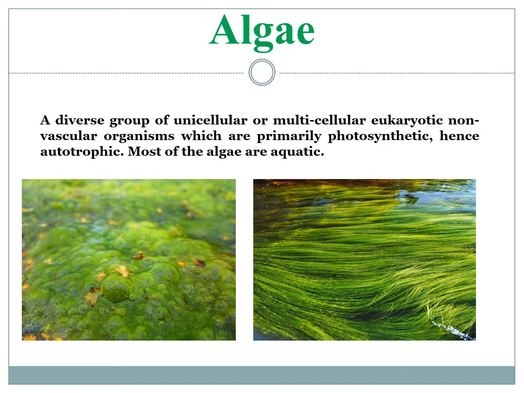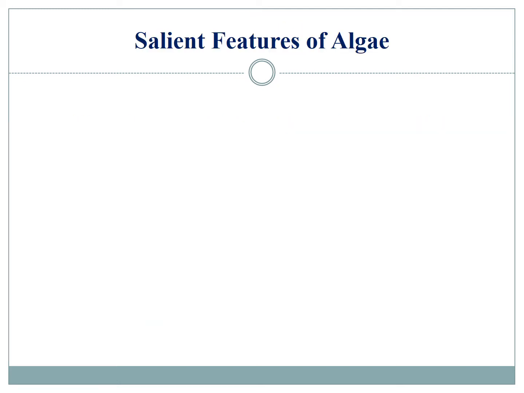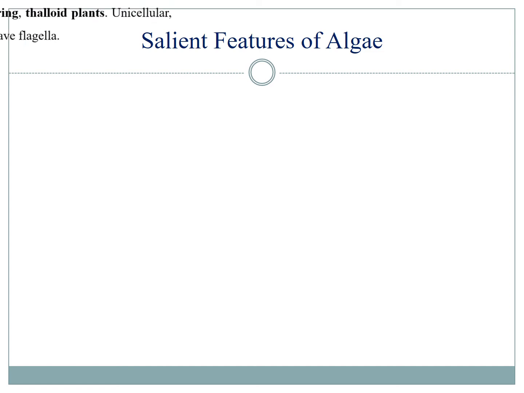Algae. Algae is a diverse group of unicellular or multicellular eukaryotic organisms which lack vascular system, that means xylem and phloem, but mostly autotrophic because of photosynthetic capacity, and most of them are aquatic. Features of algae.